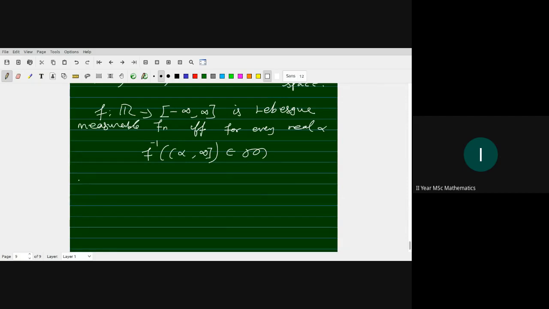Now the results on this. The first result: every continuous function is measurable.